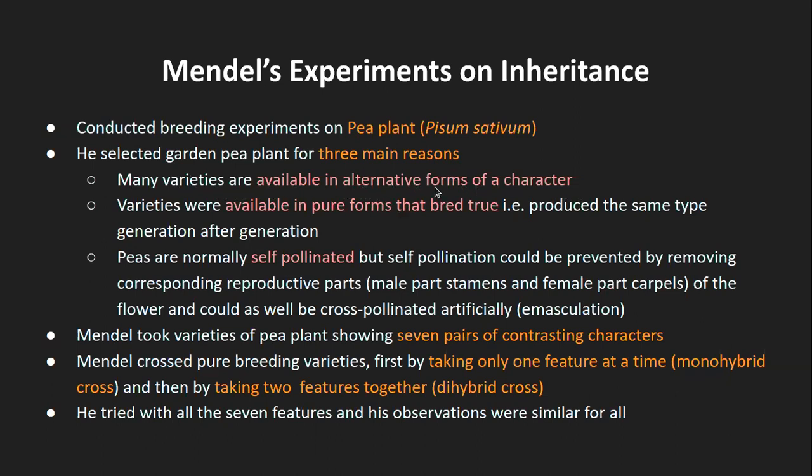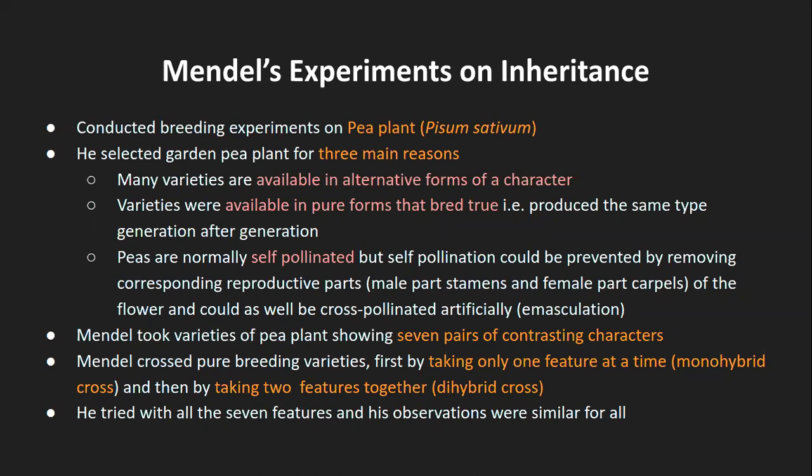Alternative forms of a character, as in, let's say if you take a flower, it is available in white and purple. If you take a pod, it is available in yellow and green. If you take the height of the plant, it is available in tall and short. That's what is alternative forms of a particular character. Character is nothing but a trait. So for one particular trait, there was an option available, and that was one of the reasons why Mendel chose the pea plant. The second reason was the varieties that were available in pure forms which bred true.